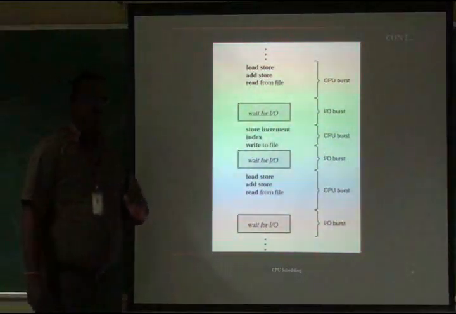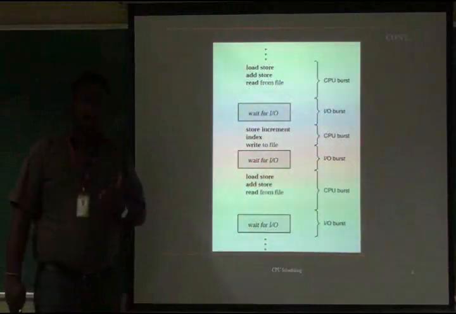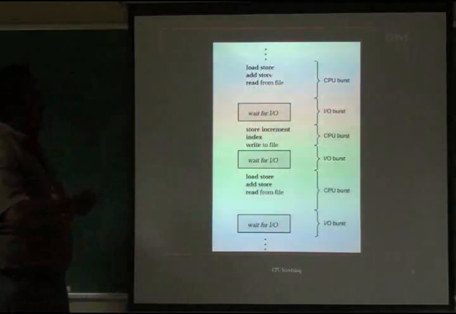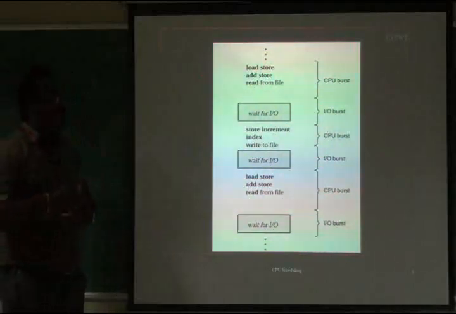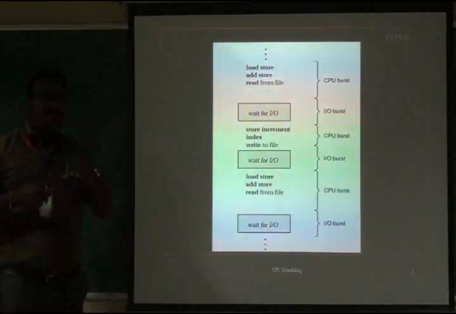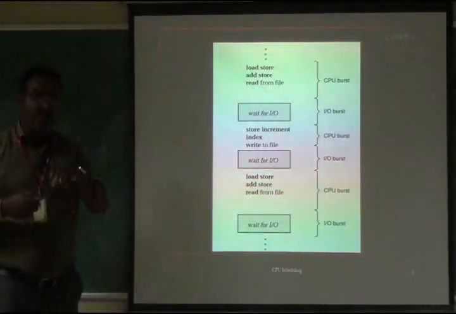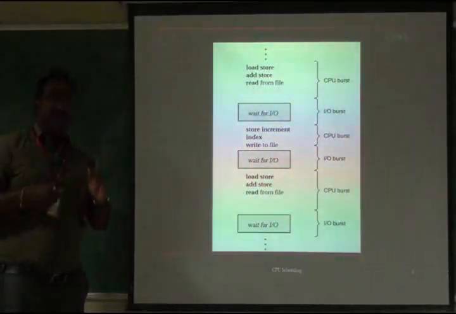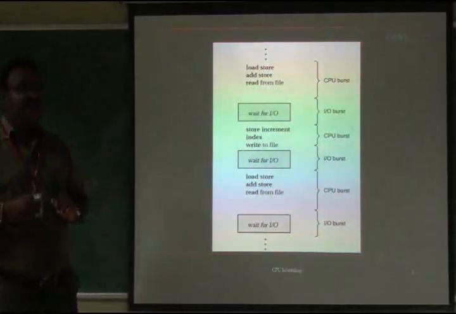In a CPU burst, a lot of accumulator commands and various mnemonics are used, such as load, store, add, store, and read from file. Load and store mean the secondary storage has the values, so we have to load that value into the memory. The memory we call the main memory, which is RAM, random access memory.